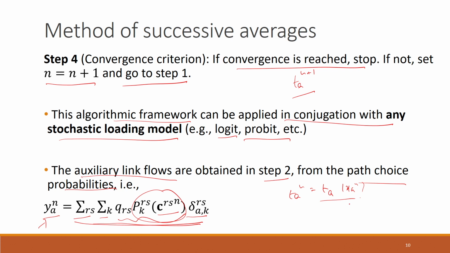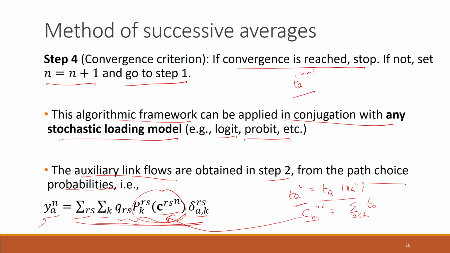This gives us the measured travel time on different links, and once you have that, you can calculate the measured travel time on every path connecting R to S. You just sum the travel times of all of the links that are there in this path. So for every link A which belongs to this path K, you sum the measured travel times. This is how you get the measured travel time of every path, and then you can put that into the expression for the probability of choice.